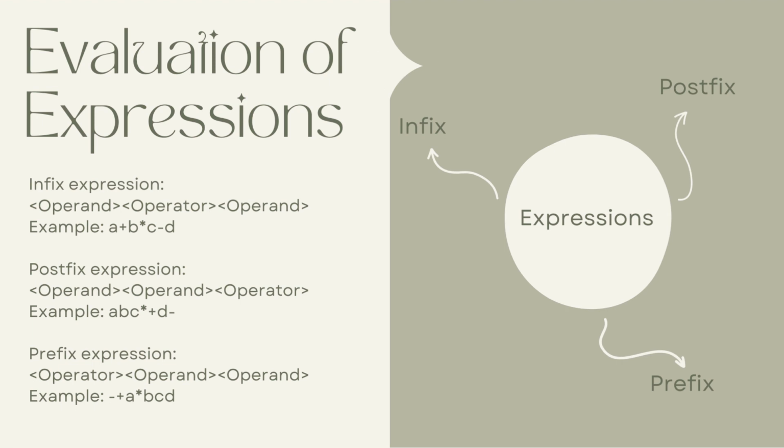For example, we have a plus b times c minus d. So here you can see we see the multiplication first. Here we have b times c. So you can see the multiplication operator actually is placed between b and c. The b is operand, c also is operand, and then followed by the a plus the b times c, then all minus with the d.